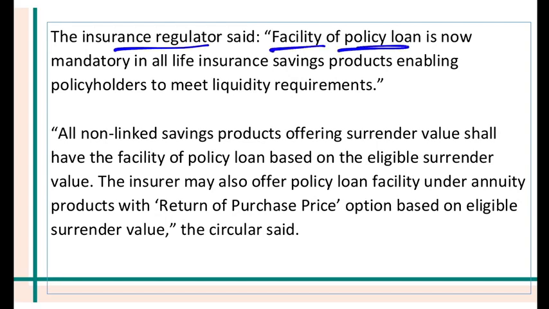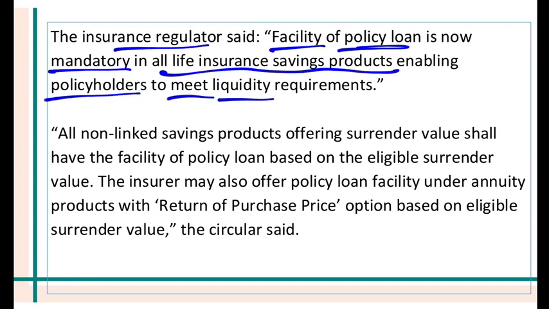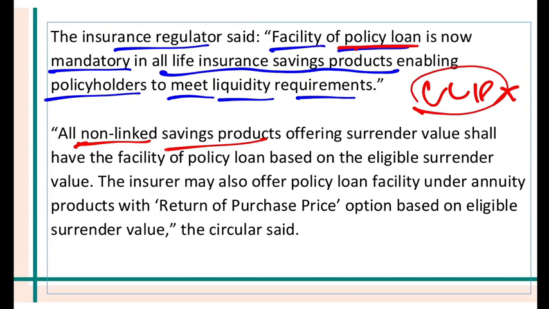Facility of policy loan is now mandatory in all the life insurance savings products, enabling the policy holders to meet liquidity requirements. If you are a policy holder, if you have taken an insurance policy, then now you get a policy loan, which is mandatory. On ULIP, it is not mandatory, unit linked insurance plan, but all the non-linked savings products offering surrender value shall have the facility of policy loan based on the eligible surrender value.